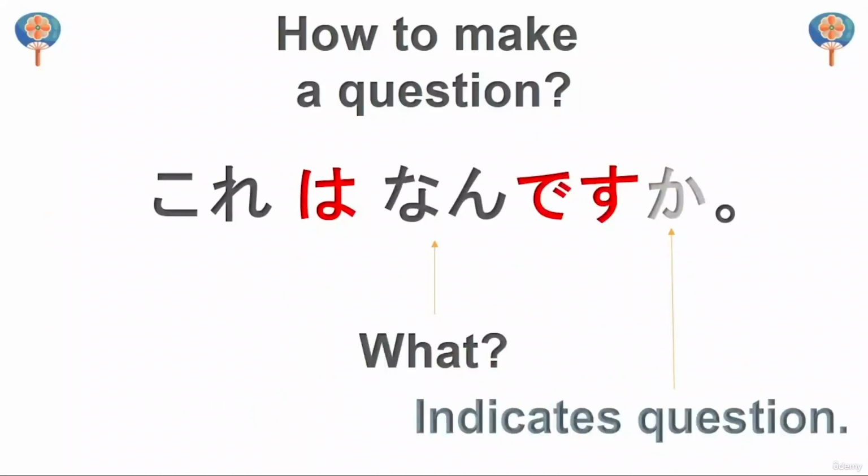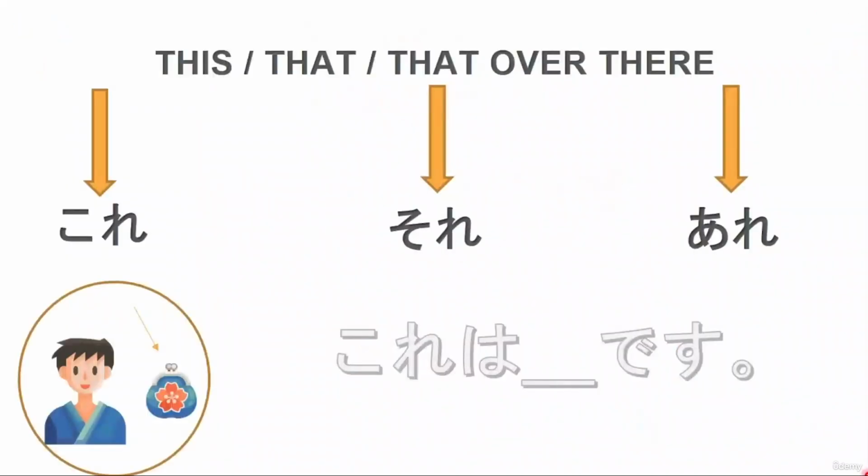Now, again, let's take a look at the sentence. これは何ですか? So, ka indicates a question. This is very important because when we will be learning how to make questions, we will always need ka. And nan, we will also use very often in sentences and questions. Nan, what? Perfect.